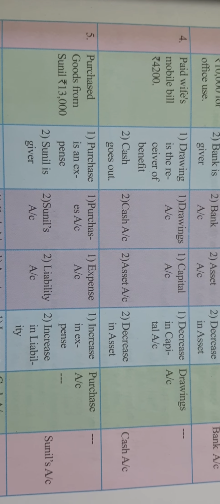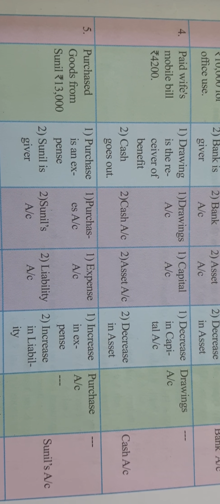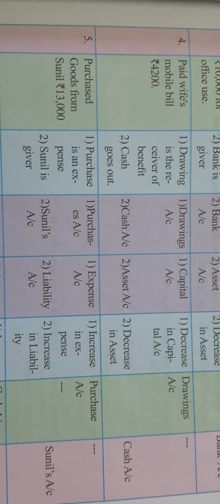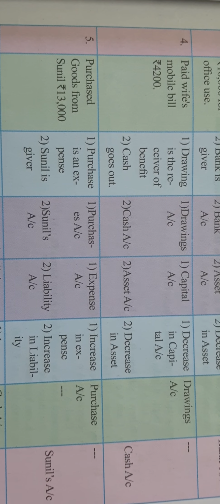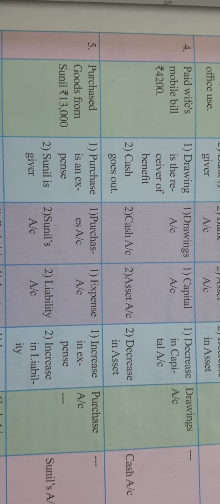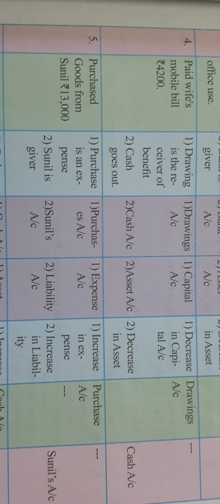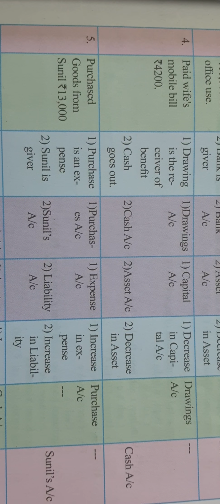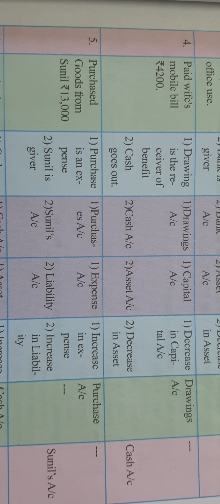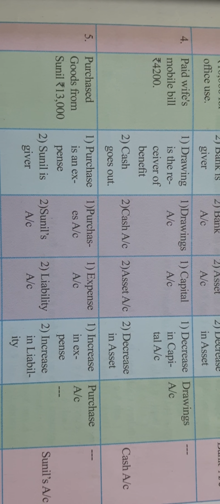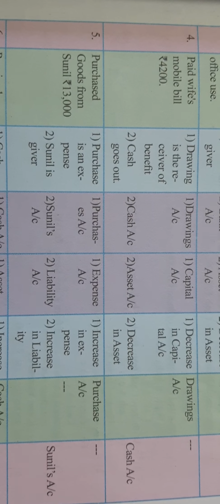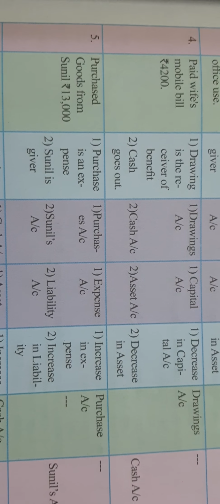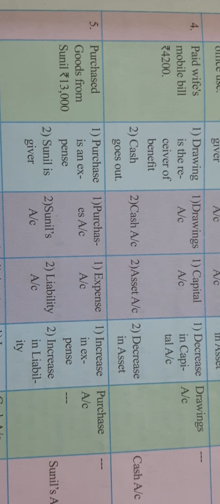Now see the next one, purchase goods from Sunil rupees 13,000. Here the transaction says that for the business purpose goods are purchased from Sunil for rupees 13,000, right? Goods were added to the business and Sunil is the giver, because it is not mentioned that cash is paid or a cheque is given. It means it is a credit transaction. As we already learned in the first topic, types of transactions: cash transaction, credit transaction and barter transaction, right? But here cash payment is not mentioned, cheque payment is not mentioned. It means the payment will be made afterwards, so it is a credit transaction.